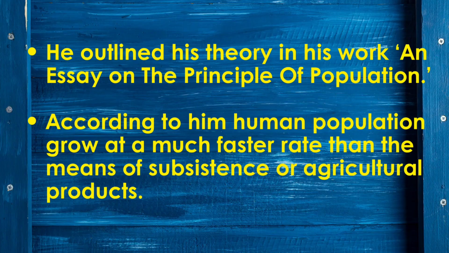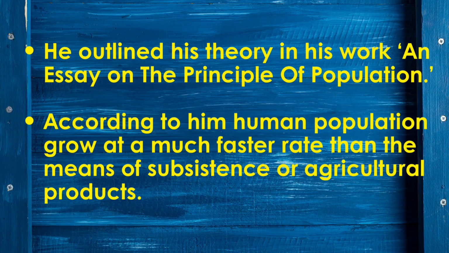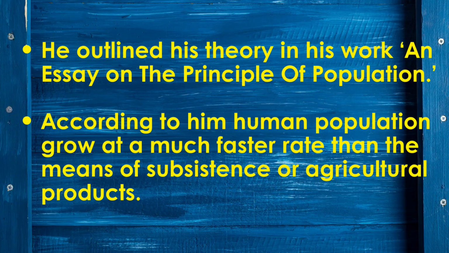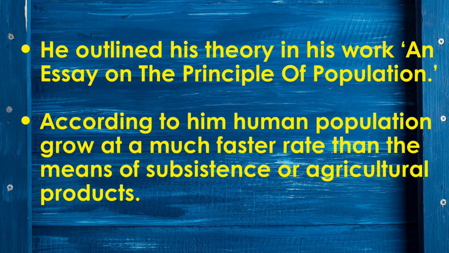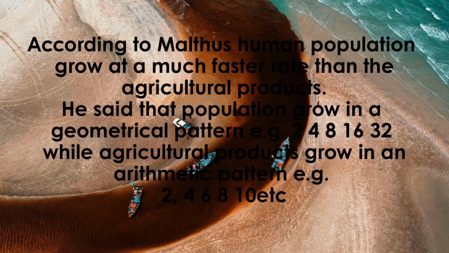So, what did Malthus say exactly? He believed that population has a natural tendency to grow very fast, much faster than the production of food. According to him, population increases in a geometrical pattern, meaning it doubles like 2, 4, 8, 16, 32.